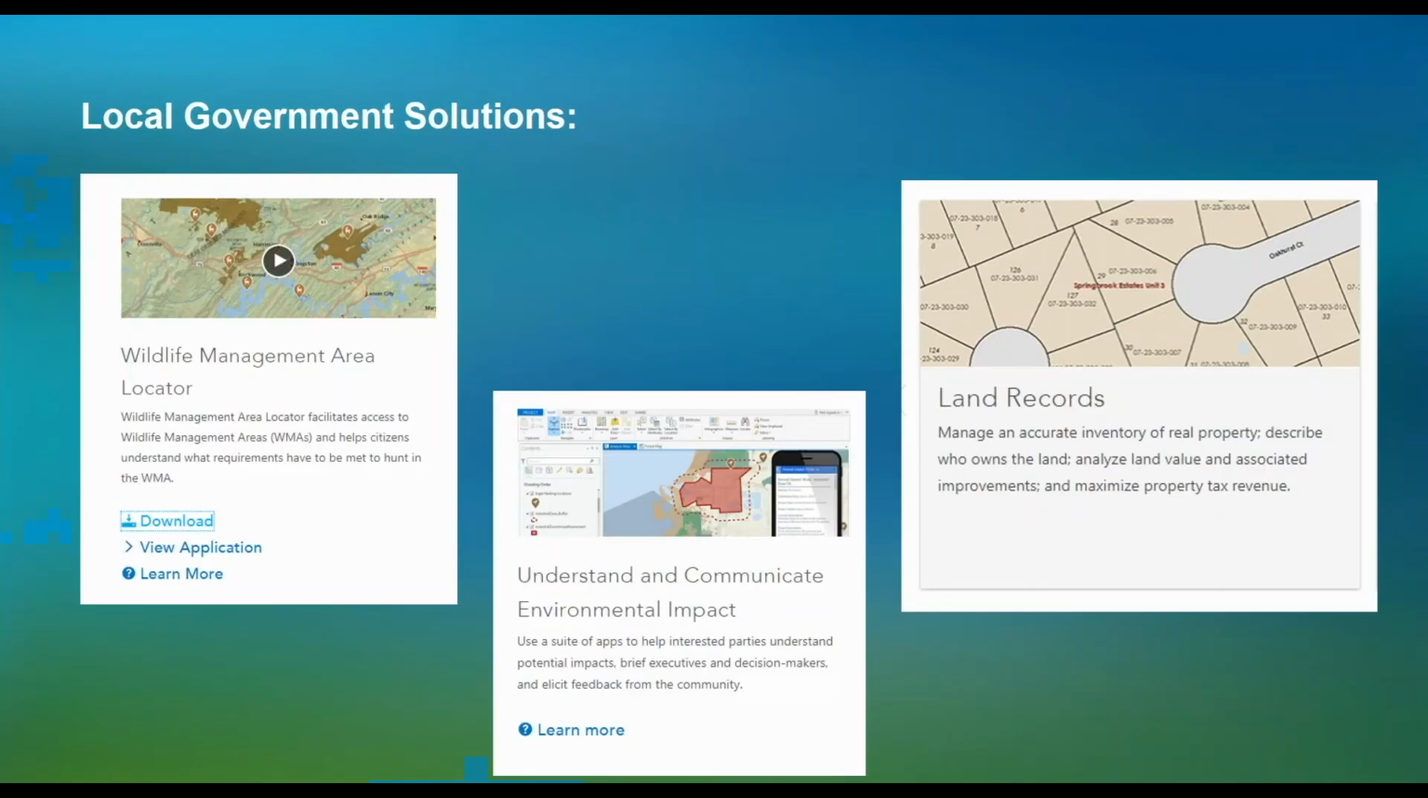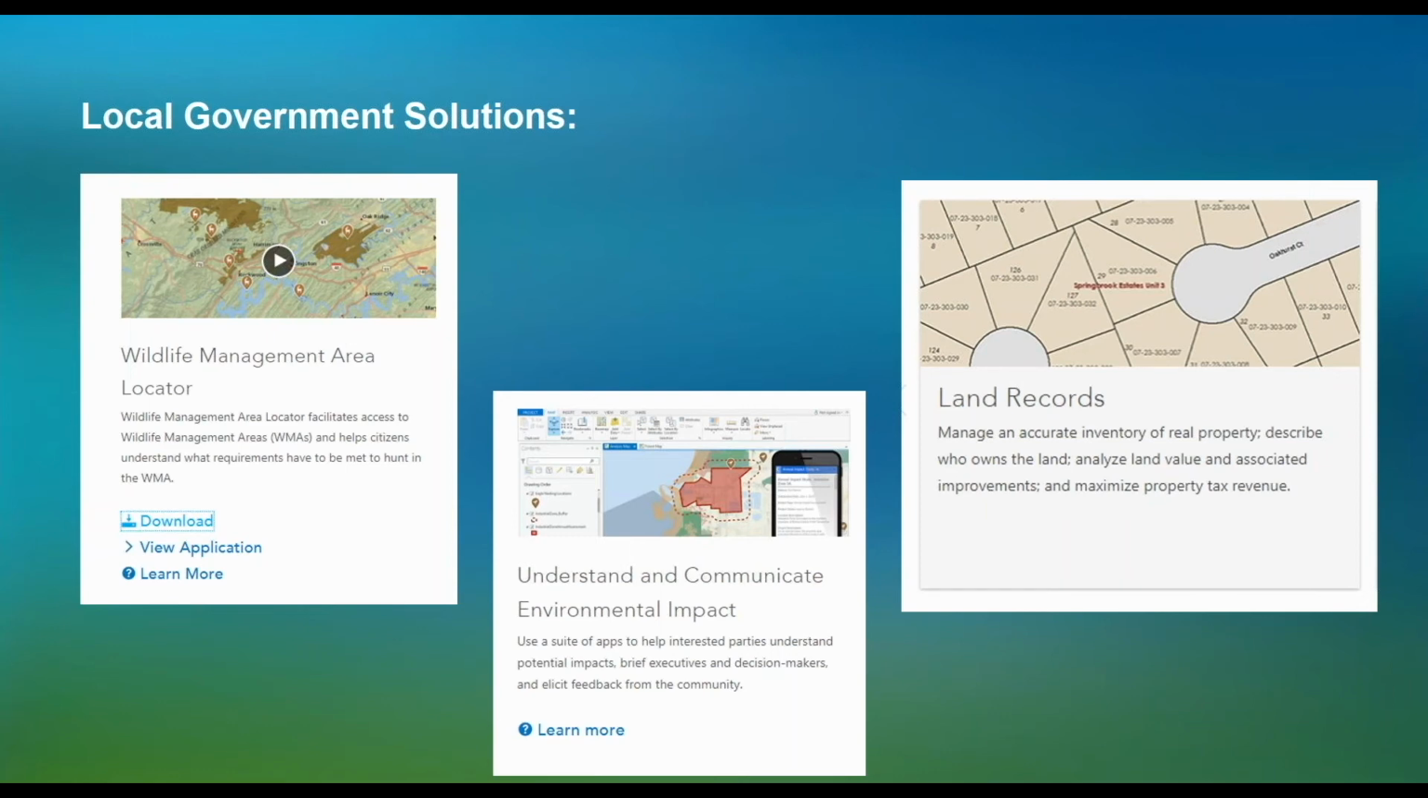I'm going to end up with local government solutions. And looking through the page, we're very excited to be able to engage in some of these solutions in our everyday functions. And several samples that I pulled out, wildlife management area locator that we'd be able to use right away. I'm going to give you an example that we've already done, but would have been much easier using the understand and communicate environmental impact.